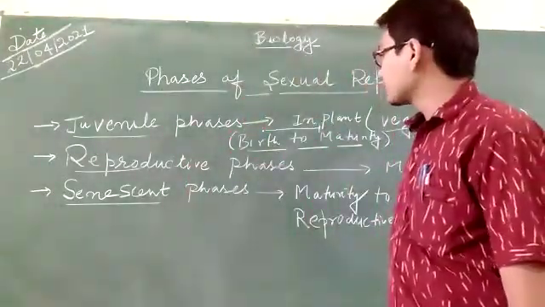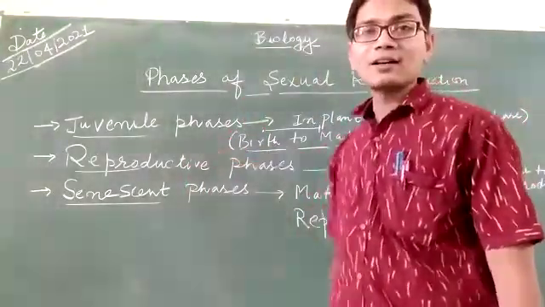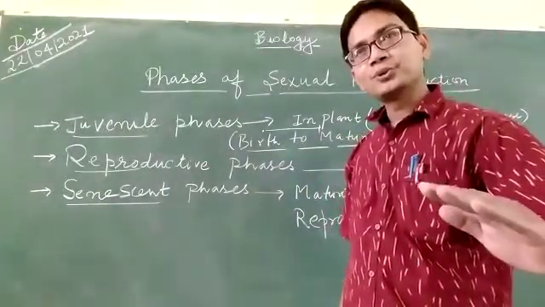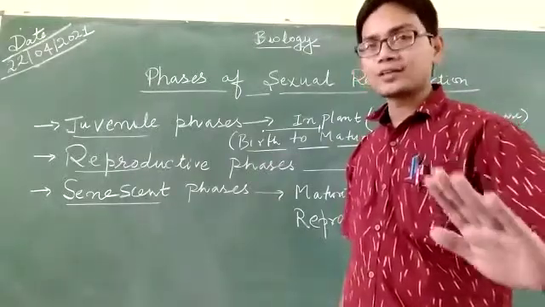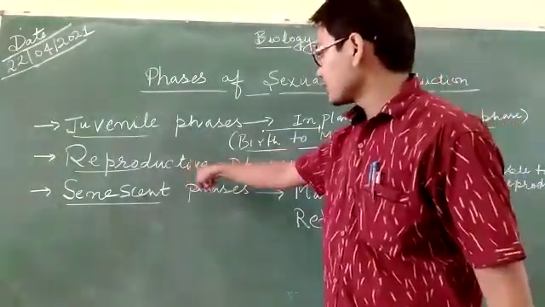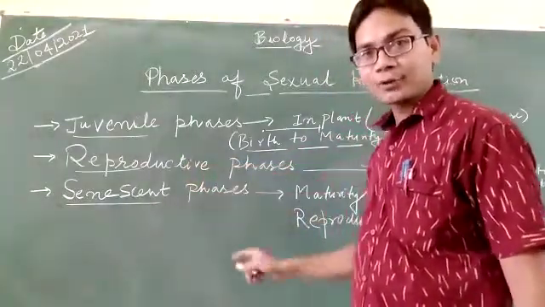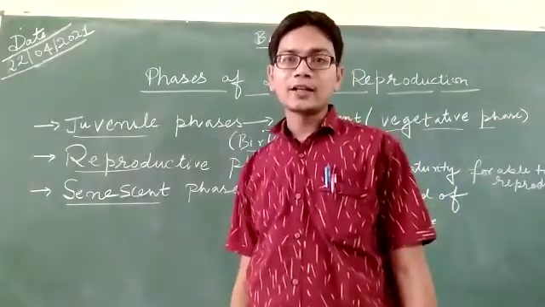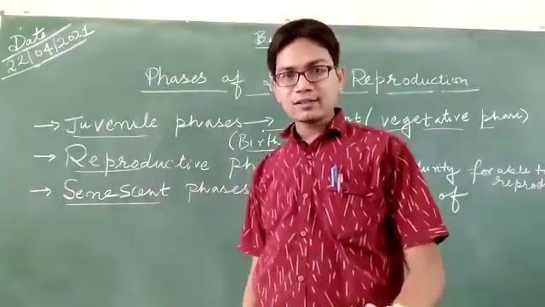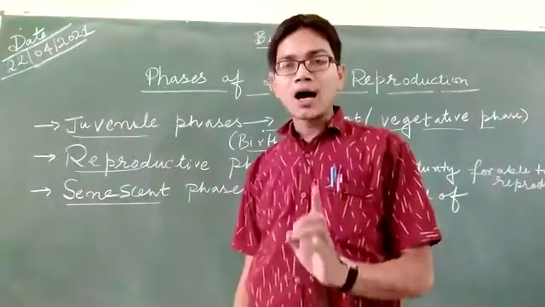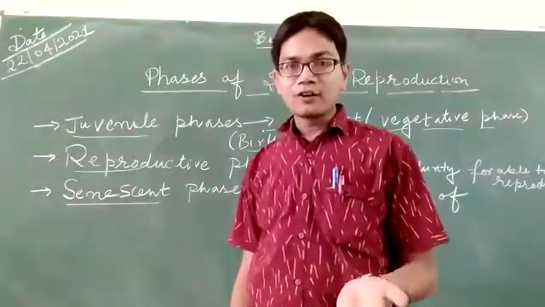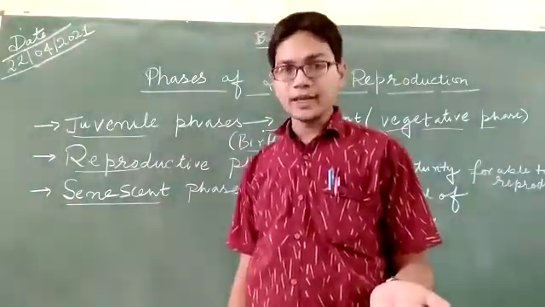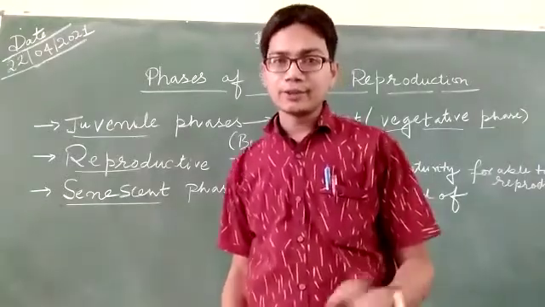So I will just remind you that the juvenile phase is the basic standard for understanding the period from birth to reproductive life. But the main thing is the reproductive phase, and I am going to explain how to understand it in a later video so that it will help you. It is the main phase which shows how the transfer of gametes takes place, in plants and in animals also. Okay, I will remind you in a later video. Thank you.